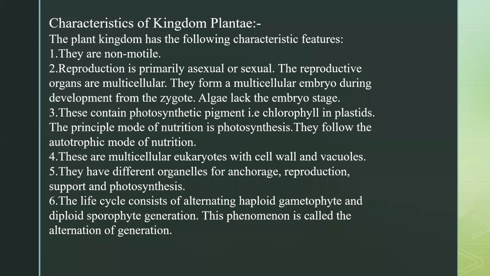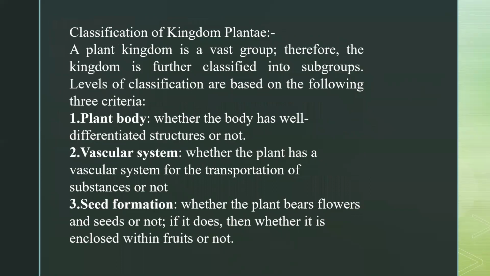So the presence of the green pigment chlorophyll is there, and because of this chlorophyll, these organisms are photosynthetic, showing an autotrophic mode of nutrition. These are multicellular eukaryotes with a cell wall and vacuoles. They have different organelles for reproduction, anchorage, support, and photosynthesis. And a very important thing, these organisms show alternation of generation, that is the presence of haploid gametophyte and diploid sporophyte.